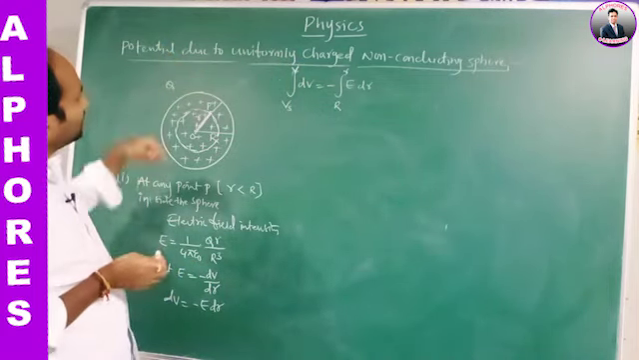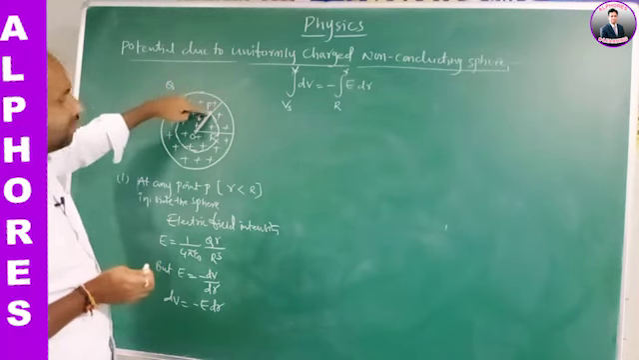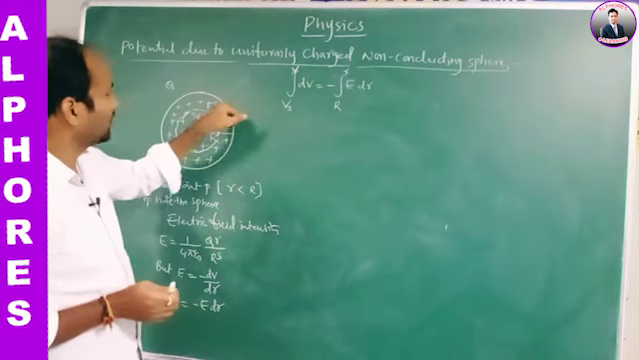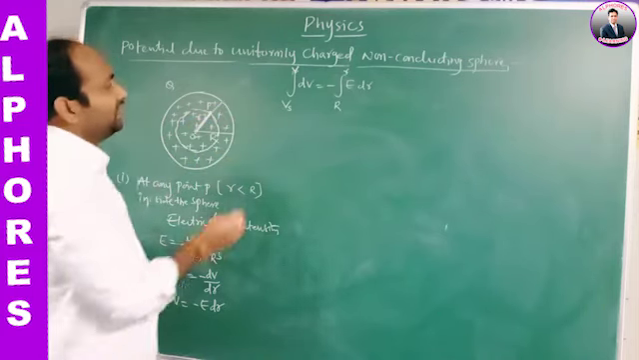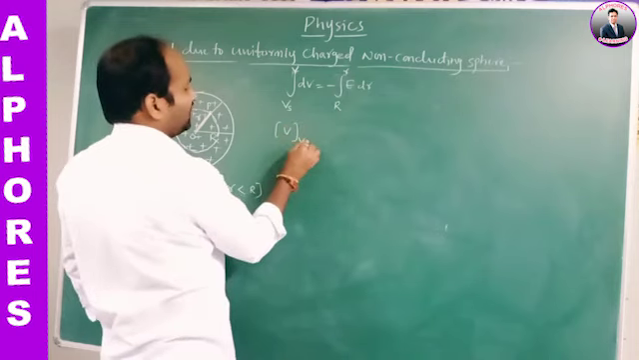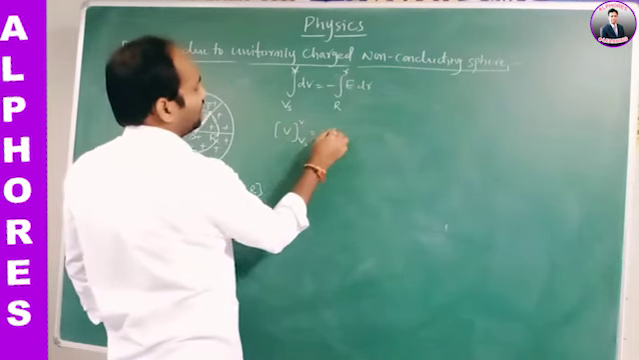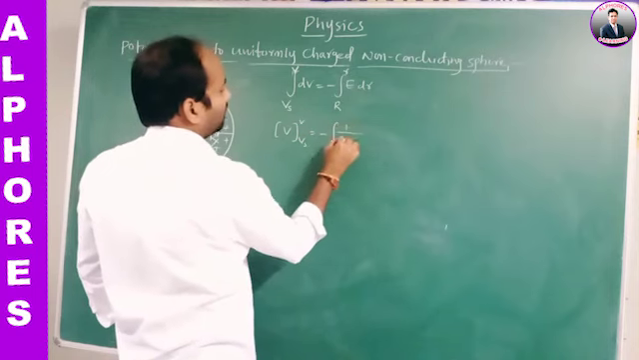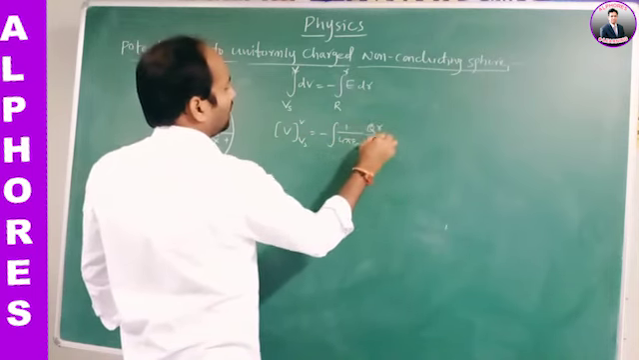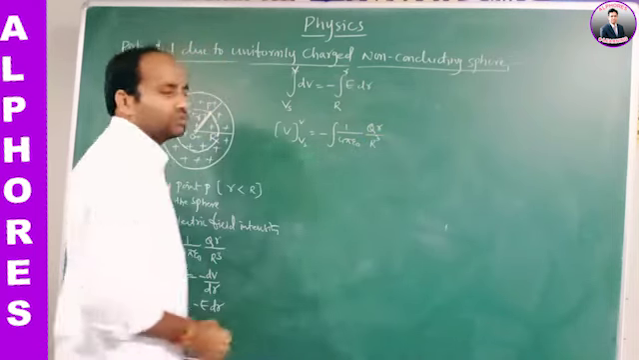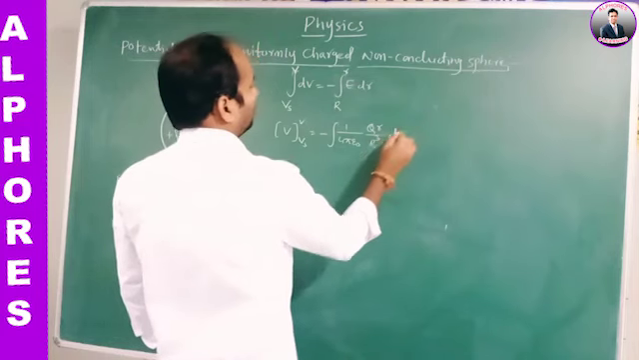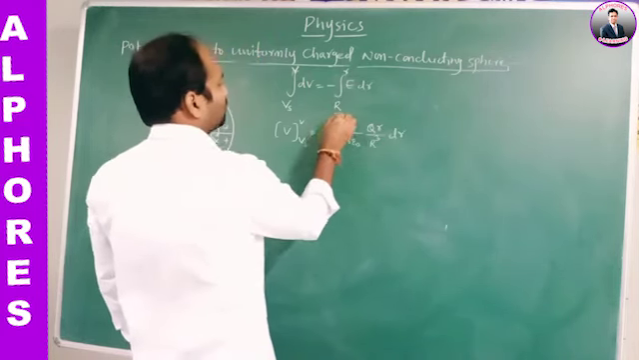Integrating within the limits, what is the potential from the surface to the point P, Vs to V, and the radius capital R to small r. Integration of dV, Vs to V, minus E value, which is 1 by 4 pi epsilon naught Q small r by R cube into dr. What are the limits? Capital R to small r.